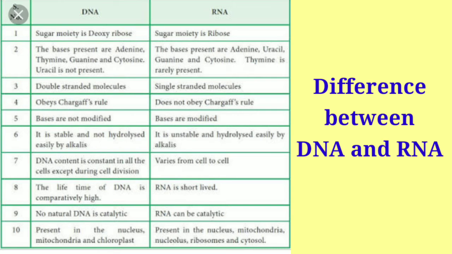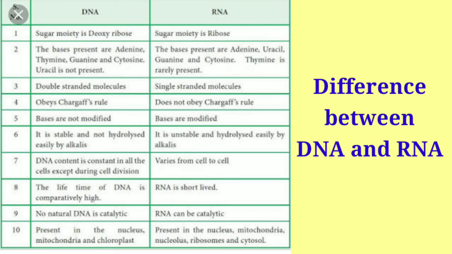Here, in the case of DNA, the sugar moiety, that is the pentose sugar, is called deoxyribose, and in RNA, it is ribose, which is also a pentose sugar. And on the basis of these sugars, their names are also given as deoxyribonucleic acid and ribonucleic acid.